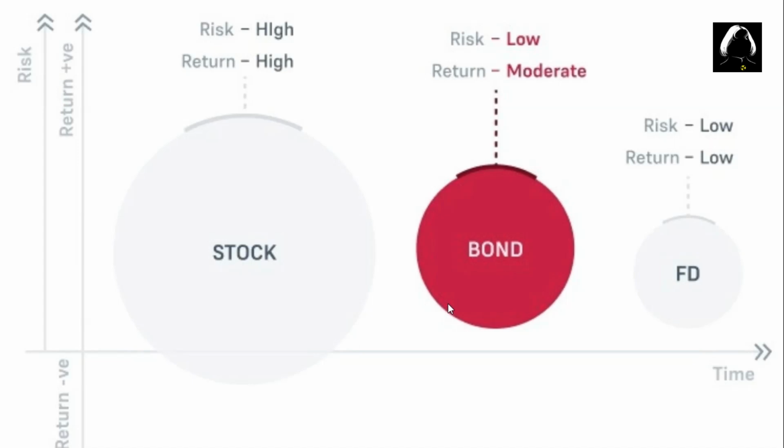Bonds have very low risk because we are giving loan to the government, and if the government defaults, there will be a high risk in any other investment options as well. So this is highly unlikely to happen. That's why this has a low risk, and most of the time investors try to have some percentage of their portfolio in bonds along with the stock investments.